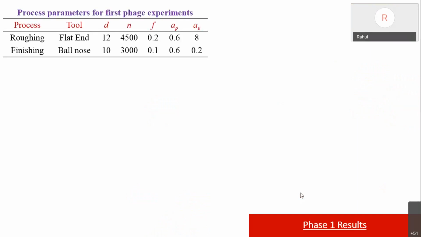Okay. So after whatever we just now saw, roughing and finishing operation, these are the input parameters that we used: speed, feed, depth of cut, diameter of the tool, axial depth, radial depth, and the tools used are the flattened tool and ball end tool.